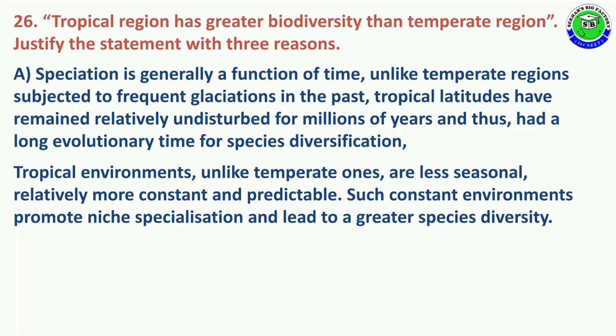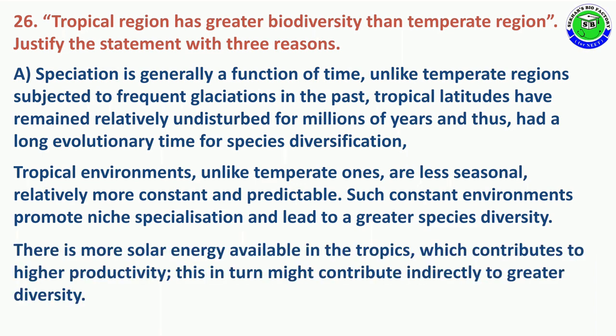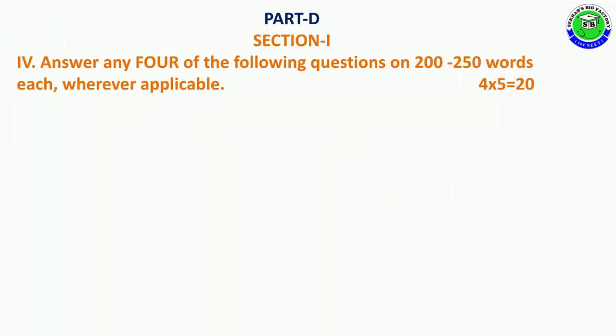The tropical environment, unlike the temperate one, is less seasonal, relatively more constant and predictable. Such a constant environment promotes niche specialization and leads to greater species diversity. There is more solar energy available in the tropics, which contributes to higher productivity, and in turn might contribute indirectly to greater biodiversity.